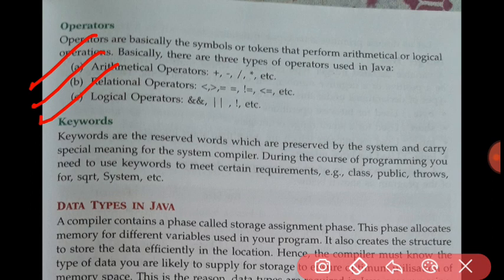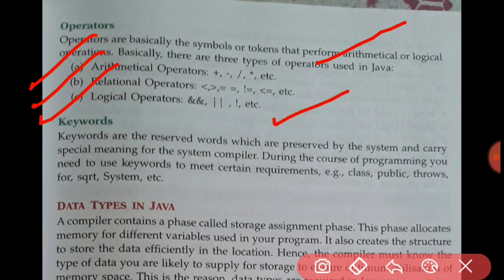In brief, arithmetic operators are used to perform arithmetic operations like plus, minus, addition, subtraction. Relational operators are used to check the relation between two operands or two variables, whether the value is greater, less than, equal to, not equal to, like that.